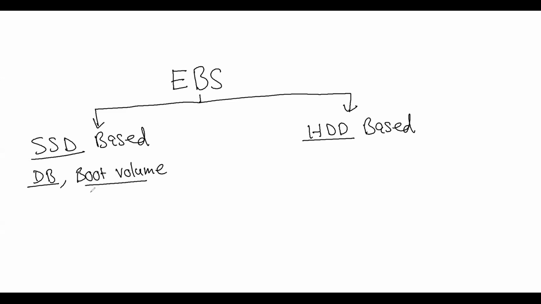For boot volume in EC2, we have EBS, correct? You have a 30 GB EBS volume. Yeah, Harish. But this HDD, as compared to SSD, is cheaper, and it is good for throughput intensive workload.